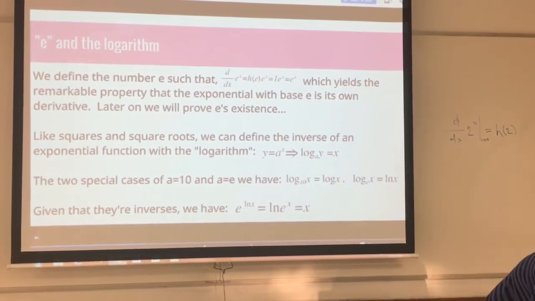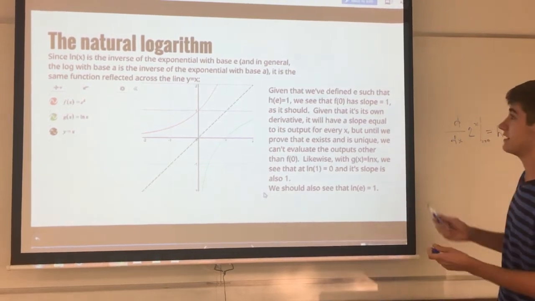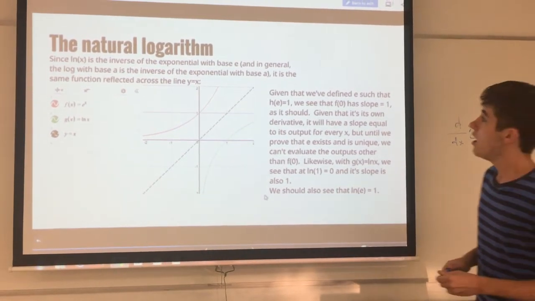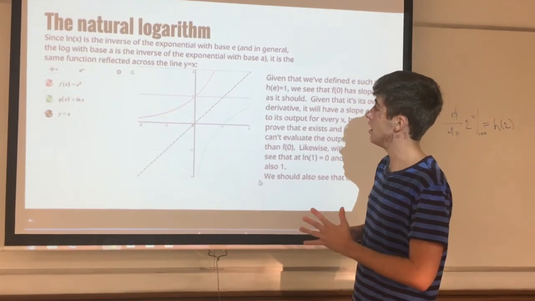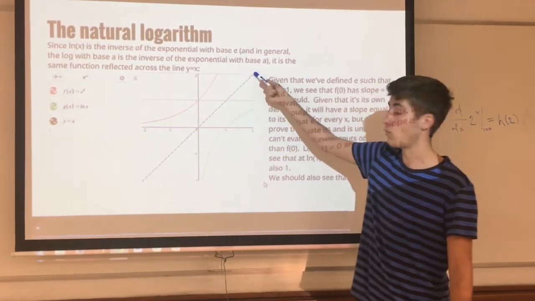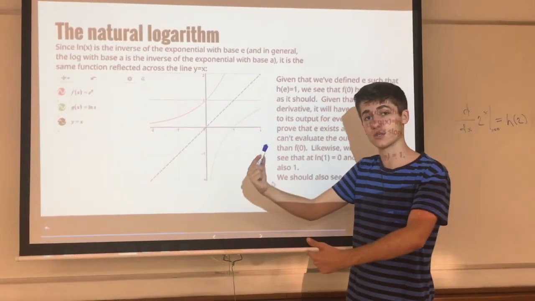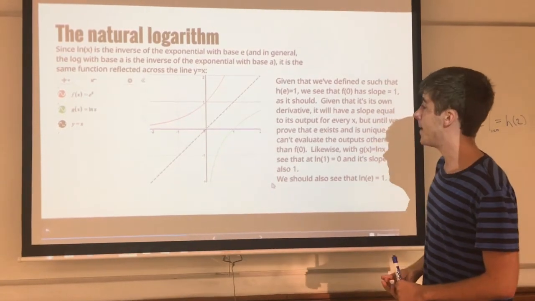But e and natural log are simply easier to work with. And so now we're going to take a hard look at the natural logarithm. It is the inverse of the exponential with base e, which means geometrically that it is simply the same function reflected over the y equals x line, because all we're doing is switching the x's and the y's. It's the inverse, so it undoes it.